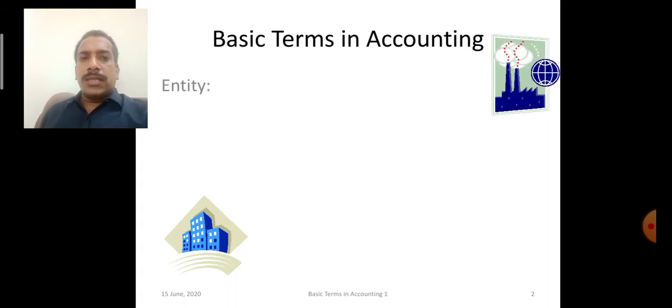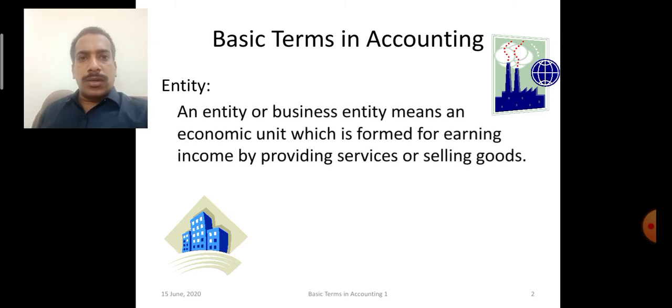Now, entity is an economic unit which is created by persons or group of persons to generate income or revenue. This income or revenue is generated by providing services like Airtel is providing mobile services, railways are providing transportation service. In the same manner, there are other industries like Reliance Industries is in petrochemicals. Okay, Tata Steel is there, they are selling steels, manufacturing steels.